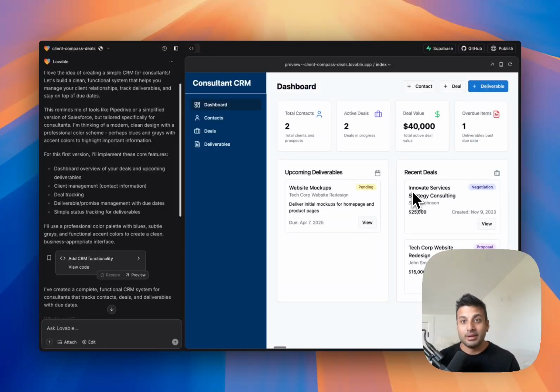And I can add and track my contacts and deals. And now I can cancel my CRM because I'm using this instead, right? So that's a quick overview of how Lovable works.